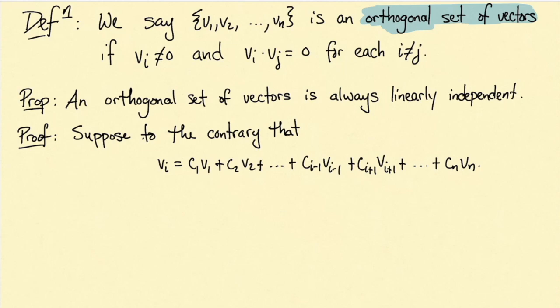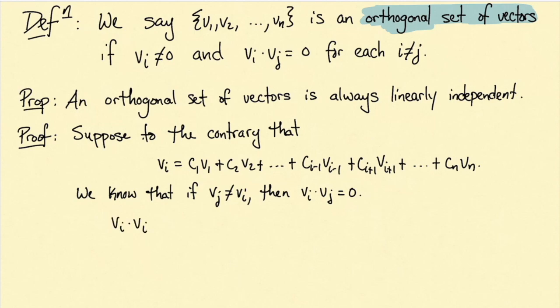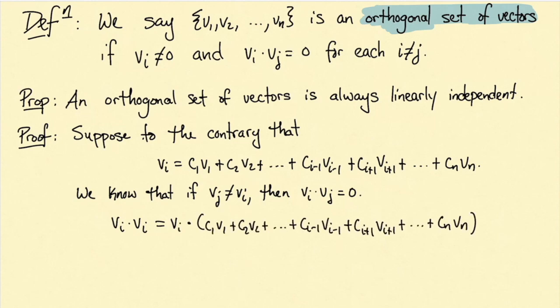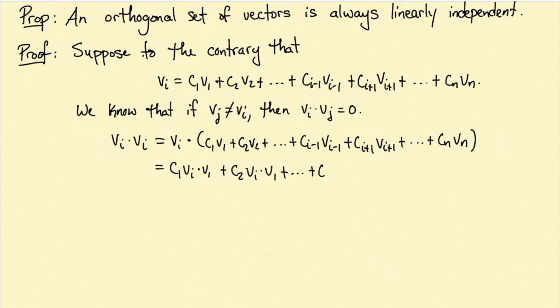Because this is an orthogonal set of vectors, we know that when we take the dot product of vi with vj, when vj is not equal to vi, we'll get 0. So if we take the dot product of vi with itself, we can rewrite one of the vi's as the linear combination. We can distribute vi to each of these terms.